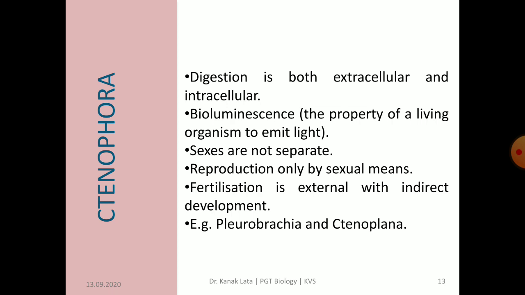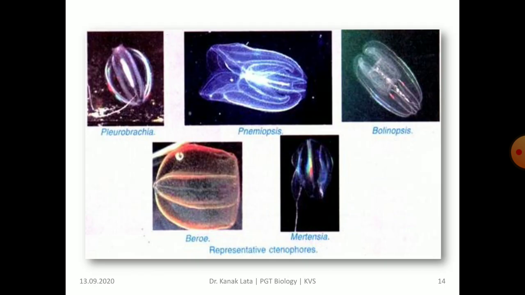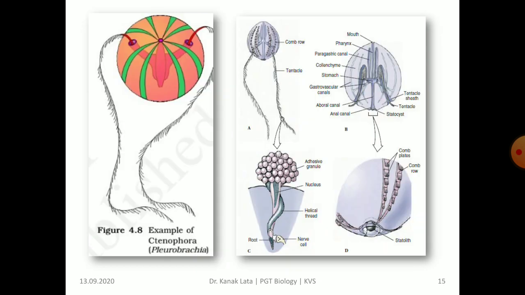Sexes are not separate and reproduction takes place only by sexual means. Asexual reproduction is lacking. Fertilization is generally external but development is indirect. Some common examples are Pleurobrachia and Ctenoplana. Here in this figure you may observe the representative of Ctenophora. In this figure you can see the Pleurobrachia with tentacles and comb plates.